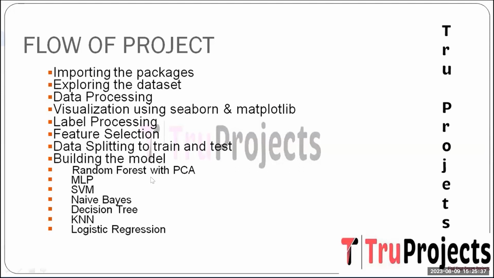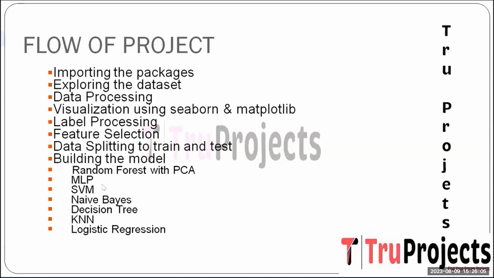The first one is random forest with PCA. It is an ensemble learning algorithm that creates multiple decision trees during the training and combines the predictions for enhanced accuracy. In this project, random forest is coupled with principal component analysis, a dimensionality reduction technique. It reduces the number of features while retaining the essential information, enhancing the model efficiency and reducing overfitting.